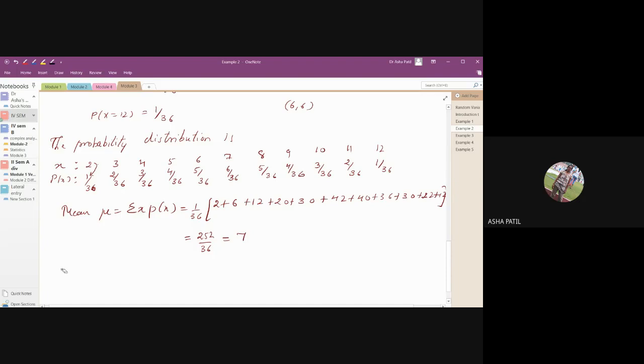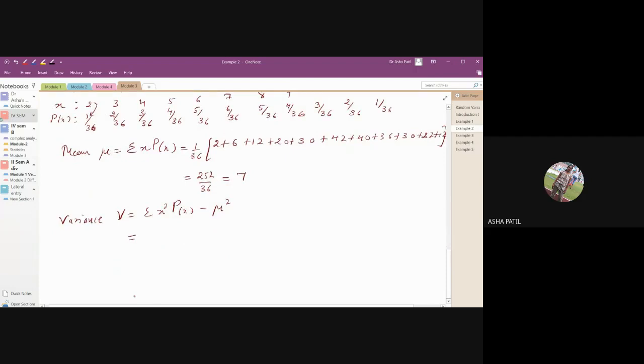What is variance? Variance is equal to summation of x square into p of x minus mu square. X square into p of x, minus mu square. So now you have to go for x square into p of x. See how much you get. I hope you can do this calculation.